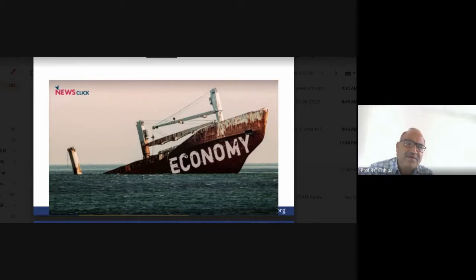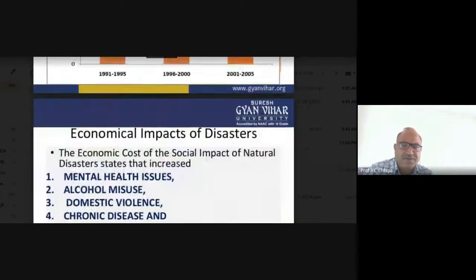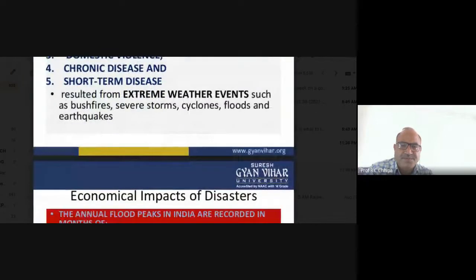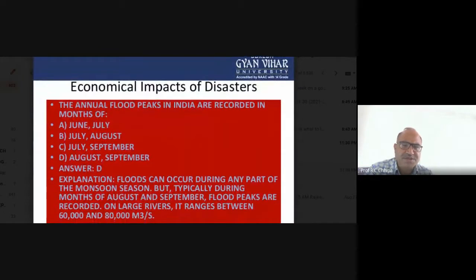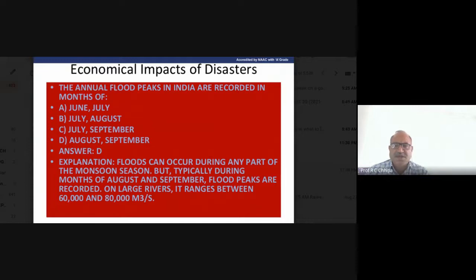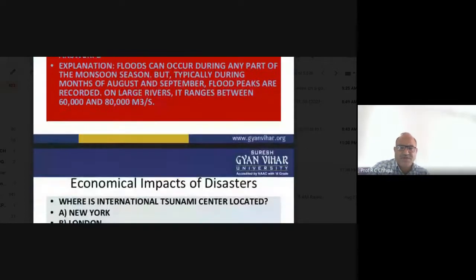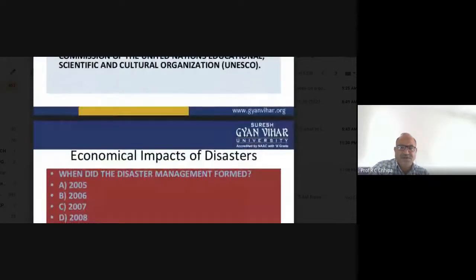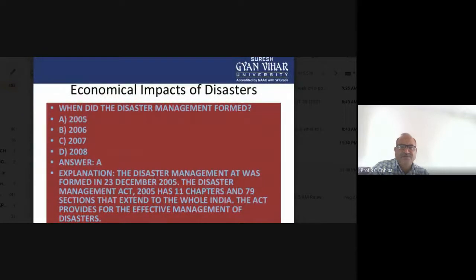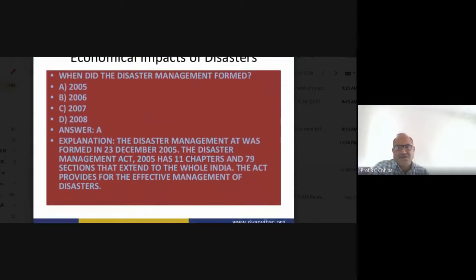But the government has done a number of things in the situations which we have seen. The government has done a number of prevention and mitigation measures. In 2016, an act was formed.